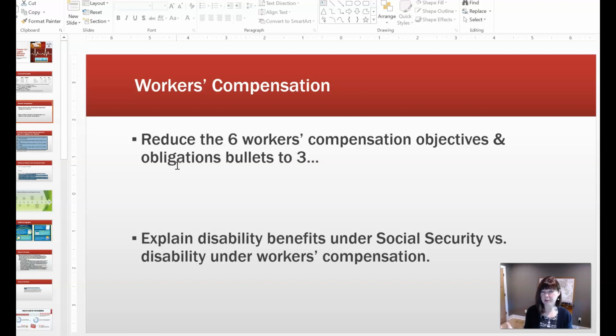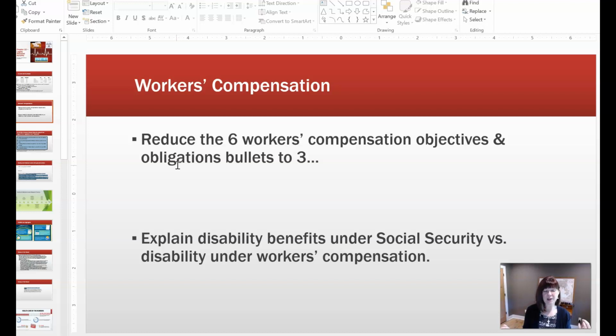Okay, under workers' compensation, that could be a partial disability as well as complete disability. So it could be temporary or permanent disability, and it has to happen at work. Whatever the injury was, it had to have happened at work. Okay, so that's one or two big differences: the permanent disability versus partial disability, and the you can be injured anywhere versus being injured at work.